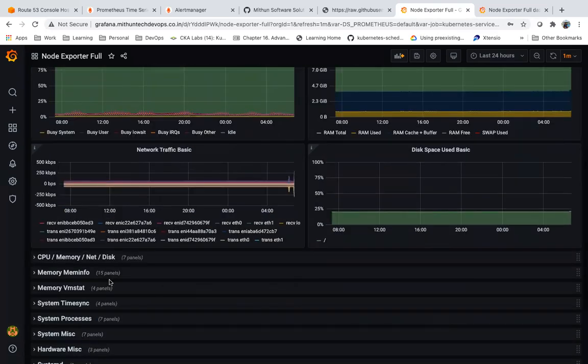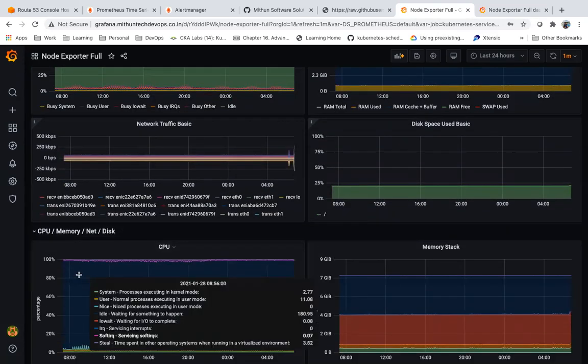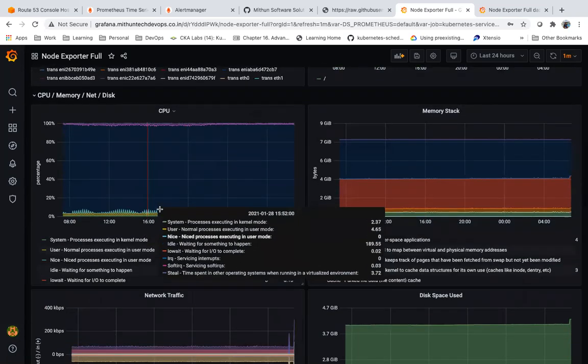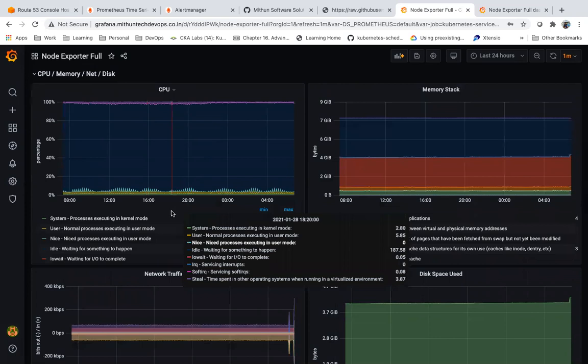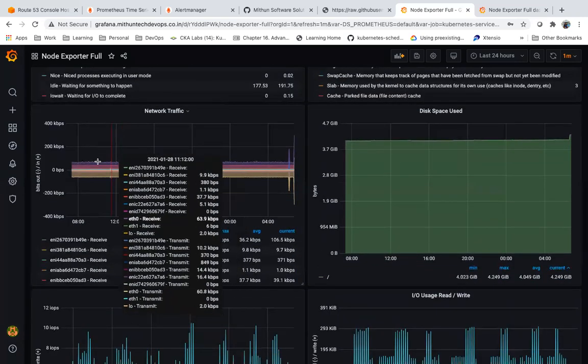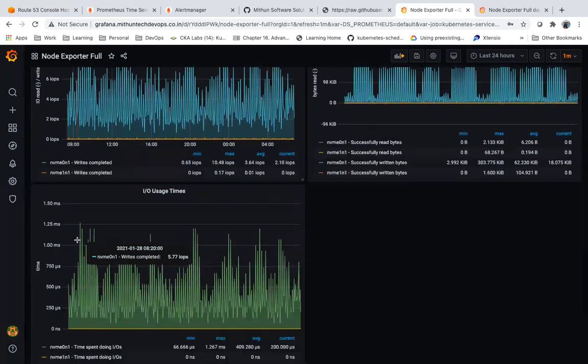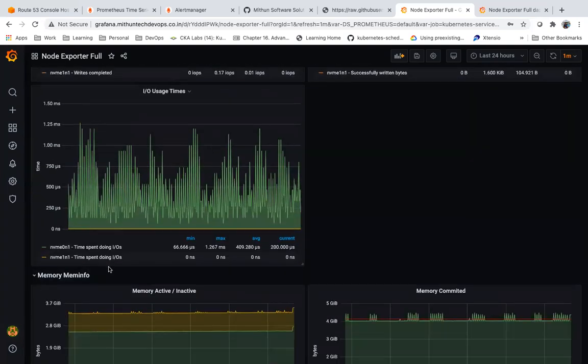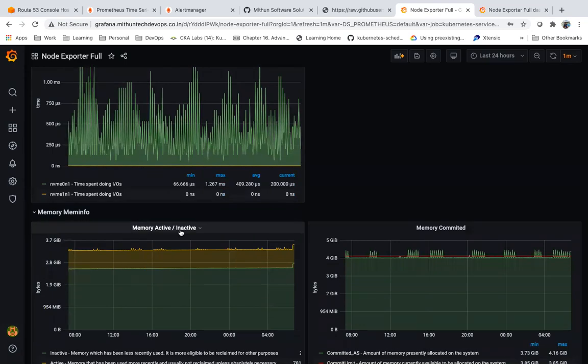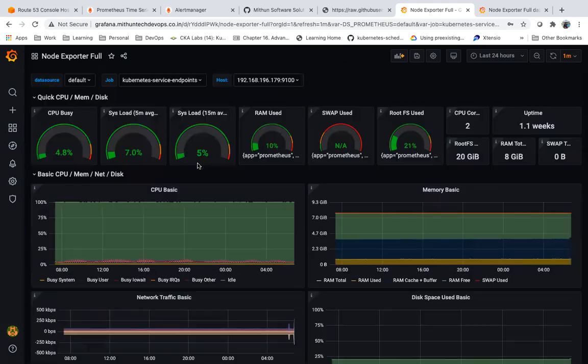Your CPU metrics, memory utilization, right? CPU load, right? What is the CPU utilization? Network statistics, right? Memory information, all this information, it is visualized in a nice dashboard. But is Grafana gathering all this information? Is Grafana a monitoring software? No. Grafana is connecting to Prometheus, and using those metrics, we are showing it in a nice visualization.